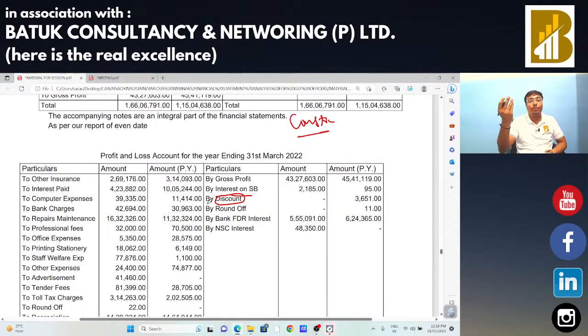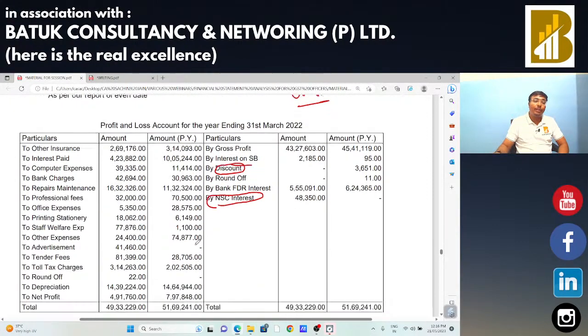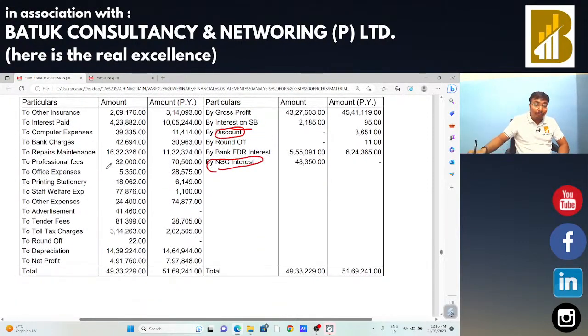If the discount is related to trade in nature, in that case GST will be applicable. NSC received, the National Savings Certificate, on which interest is received, that is also a financial part, that is on account of that certificate, so GST would not be leviable in that particular case. Sir, professional fees, we need to check the ledger that the professional fees is related to which nature.